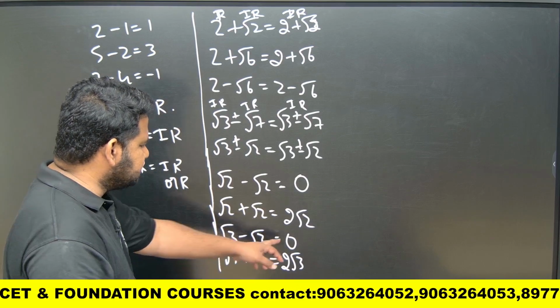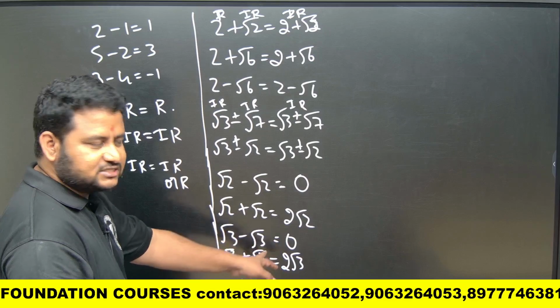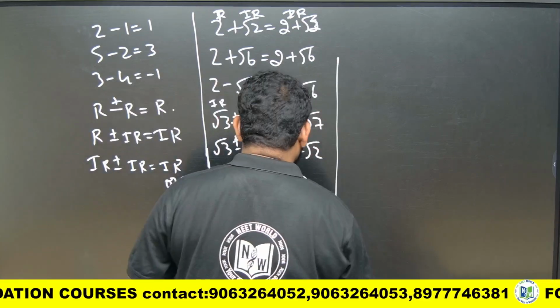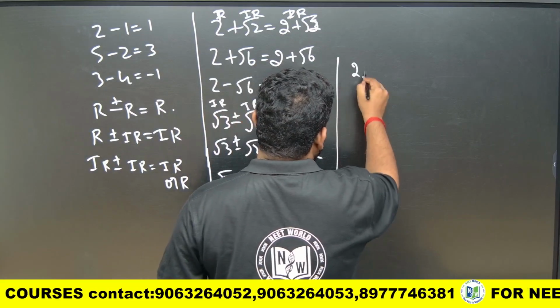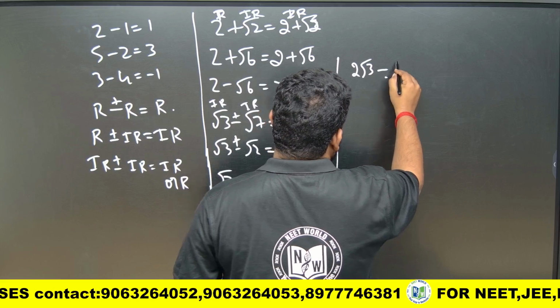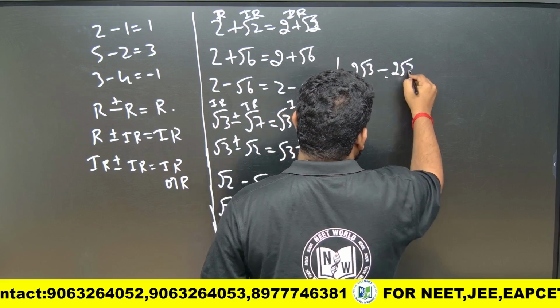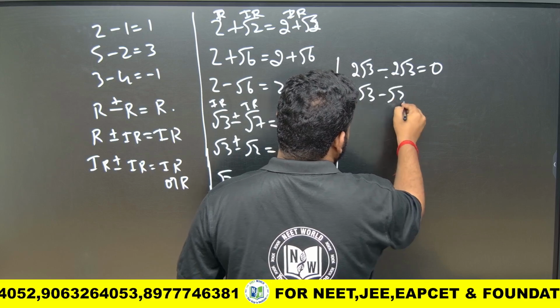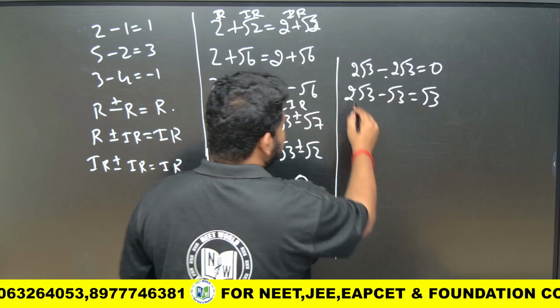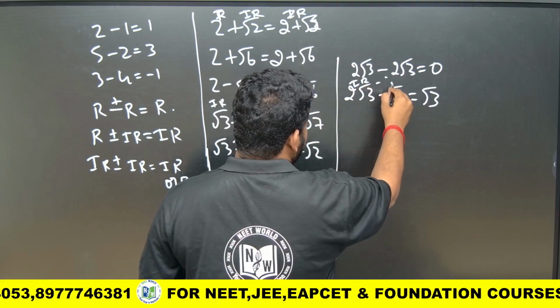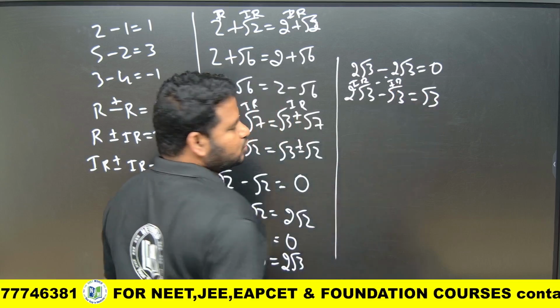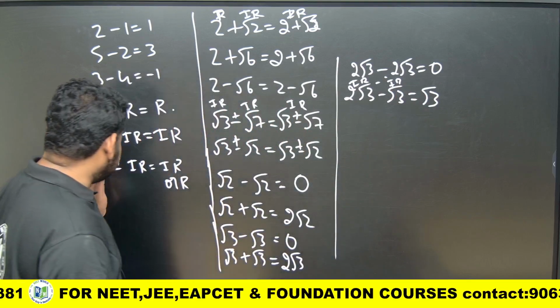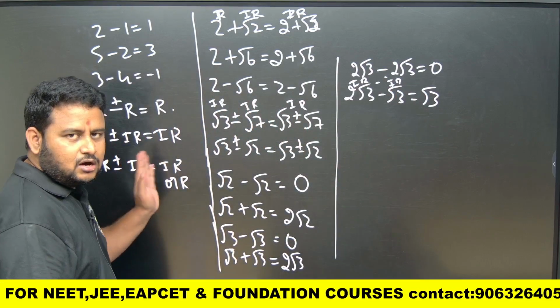See here, root 3 minus root 3 is 0 coming. You may think rational is coming. Or if I write different numbers, 2 root 3 minus 2 root 3 gives me 0. Or 2 root 3 minus root 3 gives me root 3 only. So irrational plus or minus irrational can be irrational or rational.